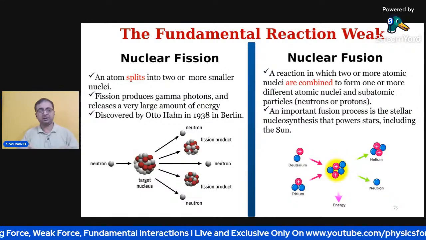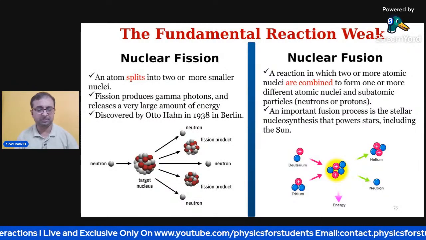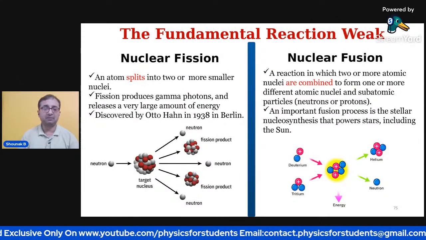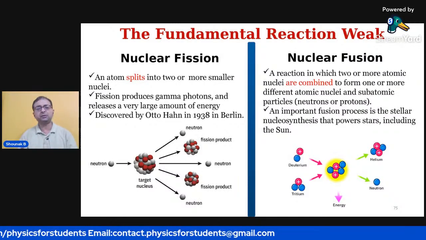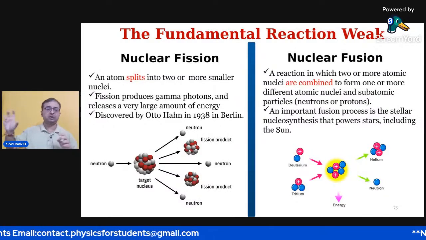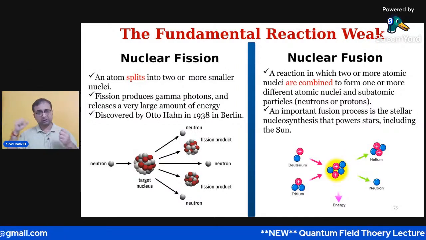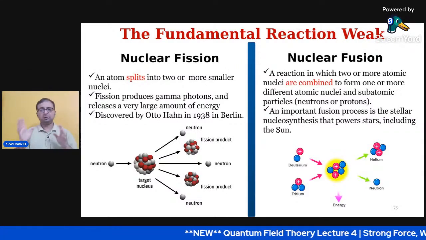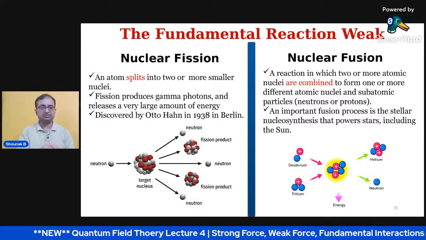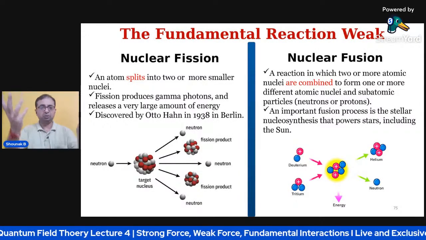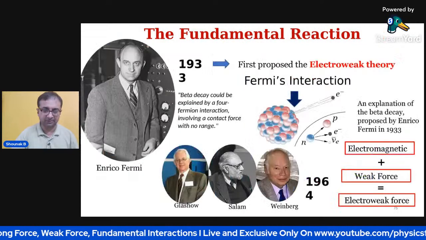Fission is basically the decaying of those particles. Fission was discovered by Otto Hahn in 1938, and fusion is important because nuclear fusion happens in stellar nucleosynthesis in stars. So do have a clear understanding: fission breaks things up into smaller nuclei, and fusion brings things together.